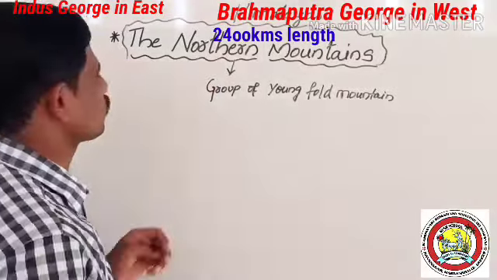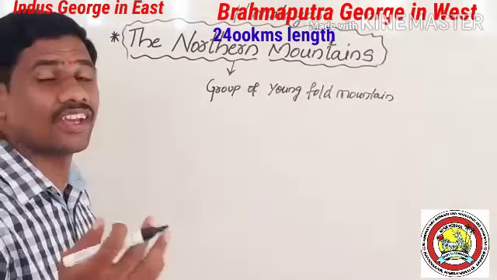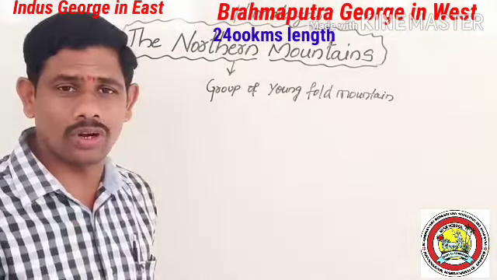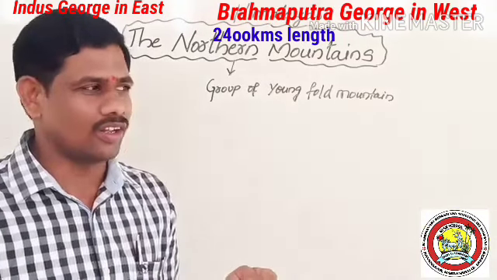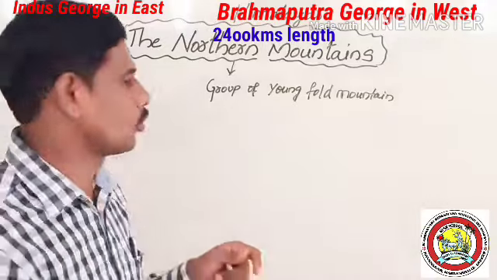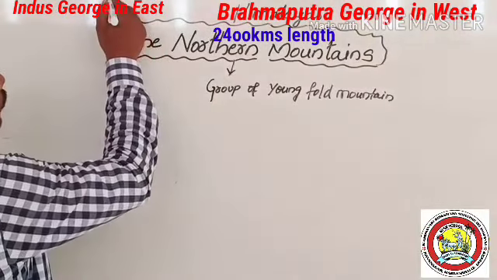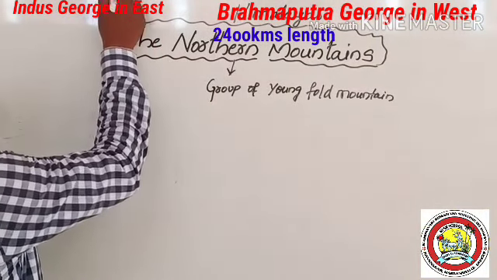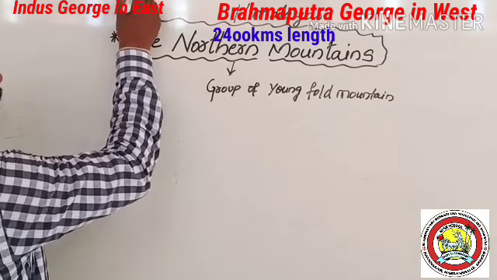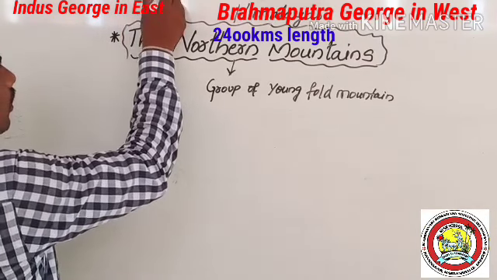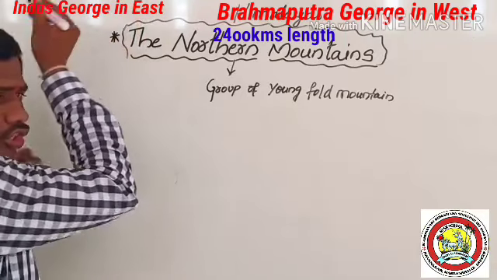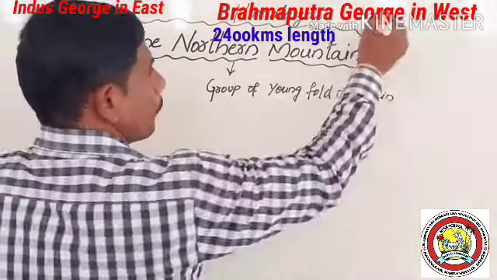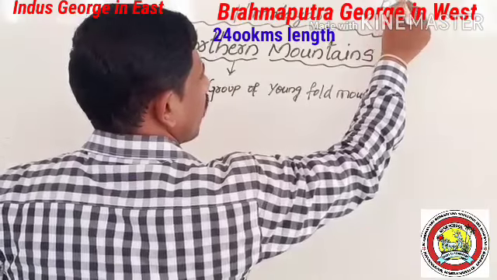You should know, students, what is the extension of the northern mountain? The northern mountain extends from Indus Gorge in the west to Brahmaputra Gorge in the east.